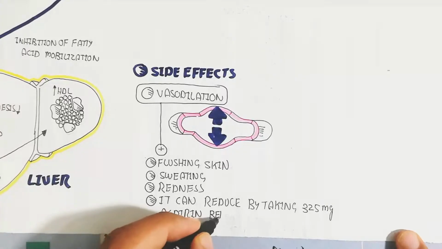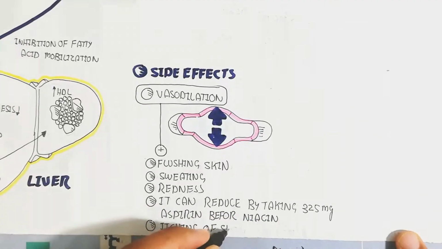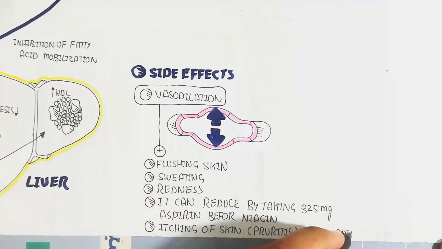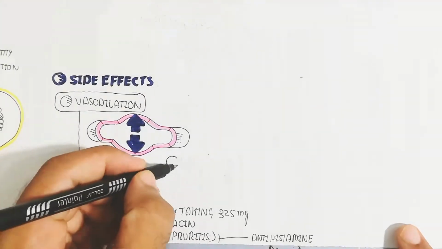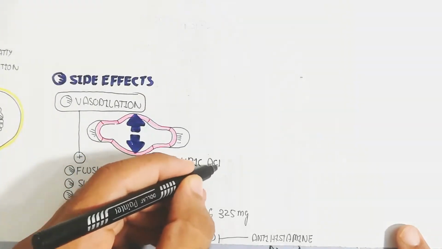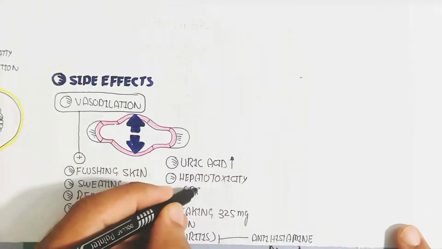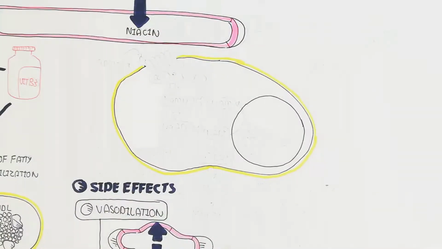That is the treatment. Itching of the skin, pruritus, is an allergic reaction that can be inhibited through an antihistamine. Anyhow, let's begin to understand through a cellular pathway. Uric acid and hepatotoxicity can increase, but that is rare.